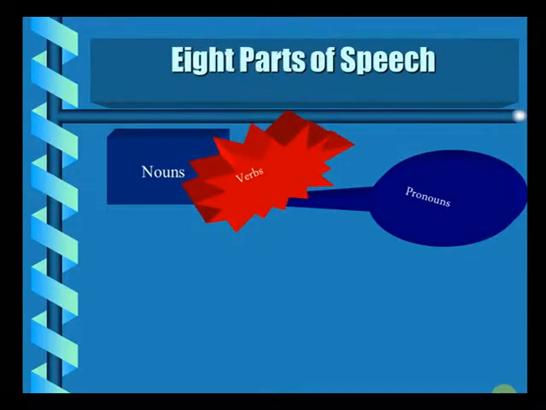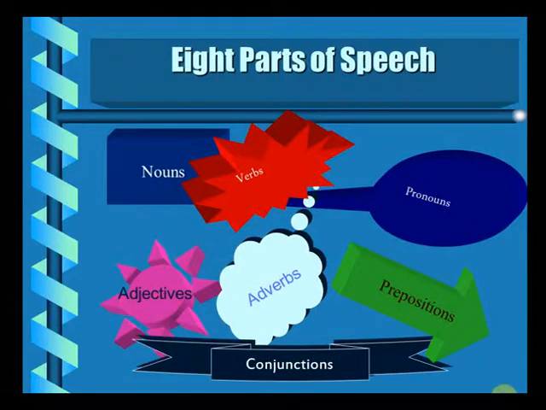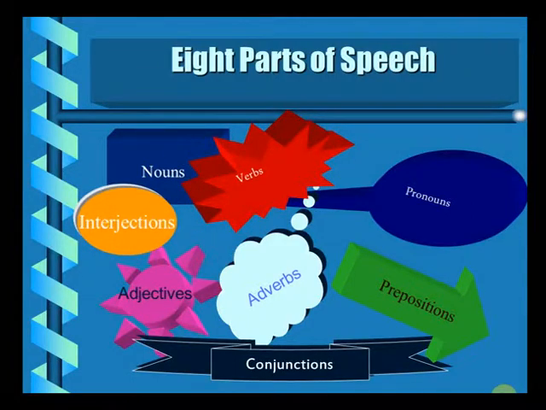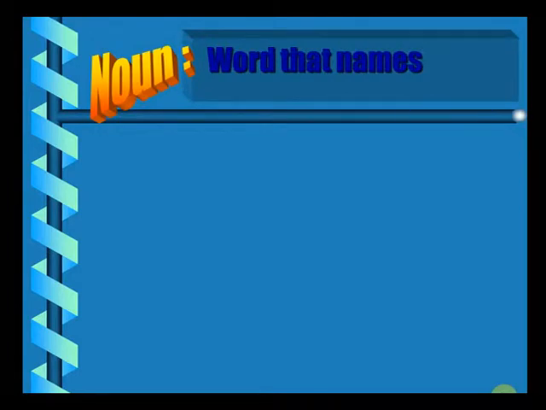Then come verbs, which play a very crucial role, followed by adjectives. Then you have adverbs coming up. Prepositions follow. Conjunctions. And then come interjections at the end. So, let us start discussing what nouns are.